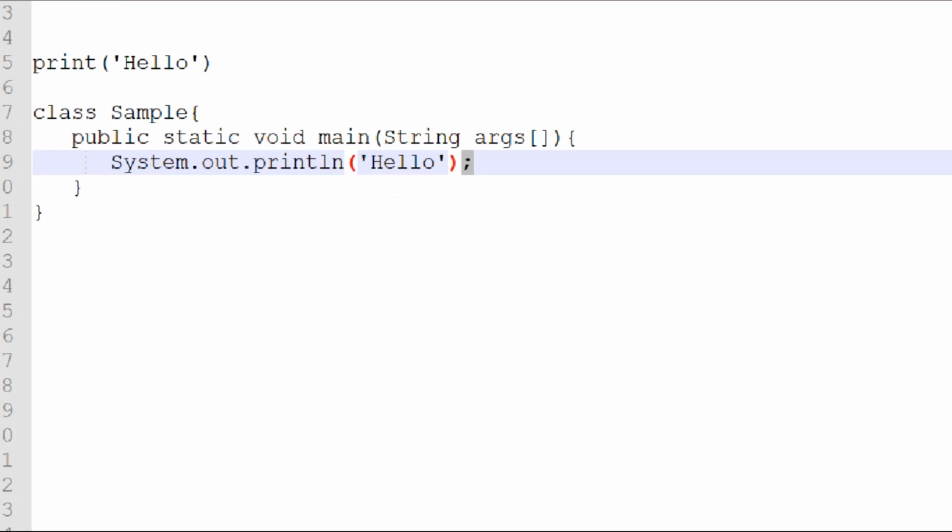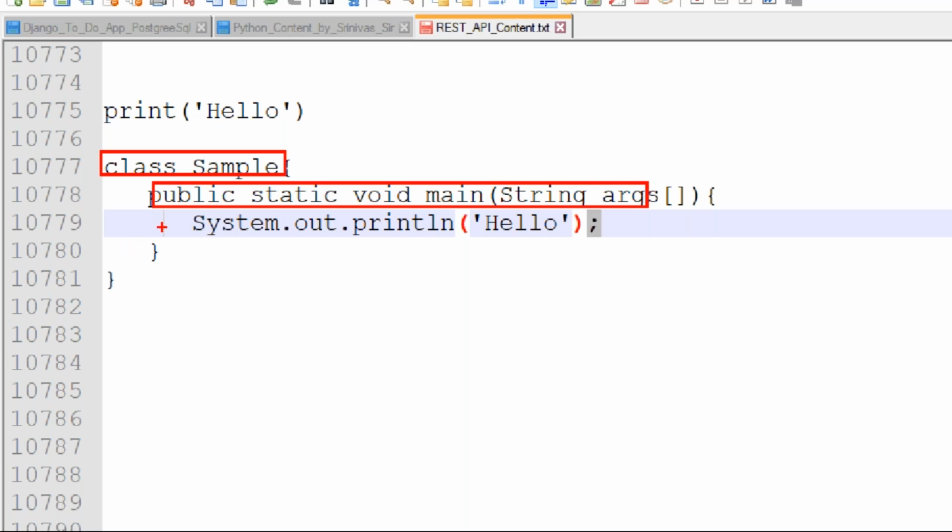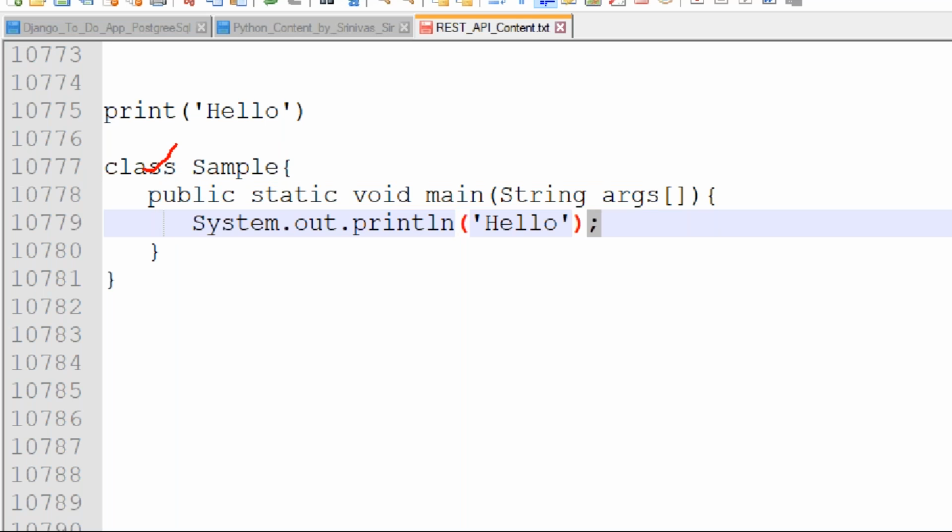So in Java, if you want to print the hello message, first of all, what is the class keyword and what is this class name? What is public? What is static? What is void? What is main, String, args, and what is System? What is out? What is println? Like this, all these things we need to learn, guys. Each one has a meaning. So many words are there. Once you learn all these meanings, then you are able to print this hello message.